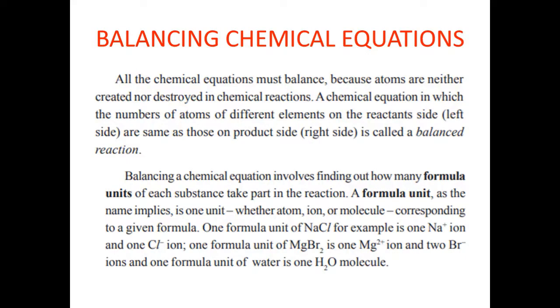So the most important thing in chemical sciences is balancing chemical equations. Why do we balance? Everyone fears this thing. It is the easiest thing, but still people feel fear when they come to learn balancing chemical equations. All chemical equations must be balanced because atoms are neither created nor destroyed in chemical reactions.